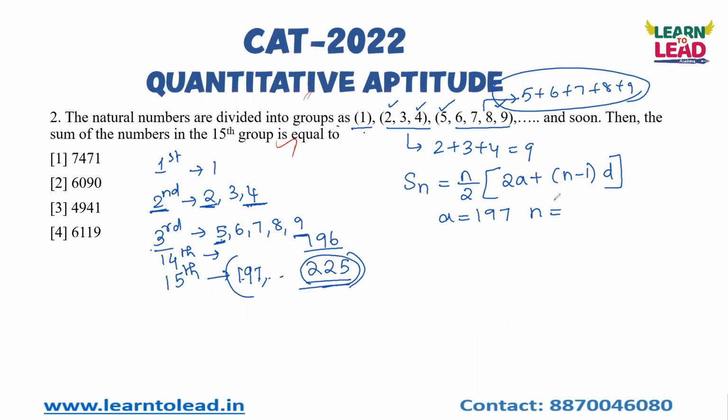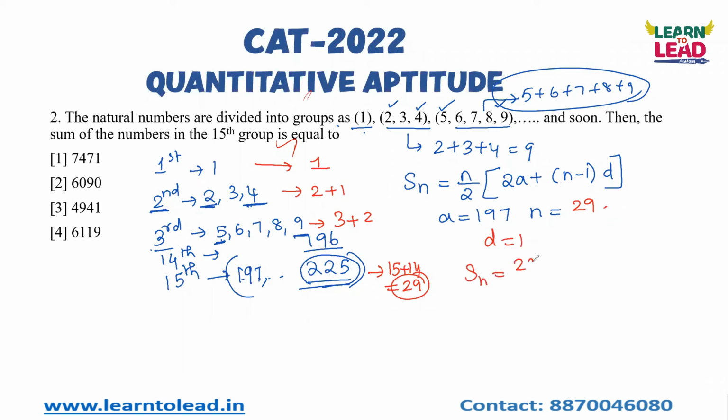The first group has 1 element, the second group has 3 elements, which is 2 plus 1, and the third group has 5 elements, which is 3 plus 2. Similarly, the 15th group will have 15 plus 14, that is 29 elements. So substitute n as 29, and the difference d is 1.